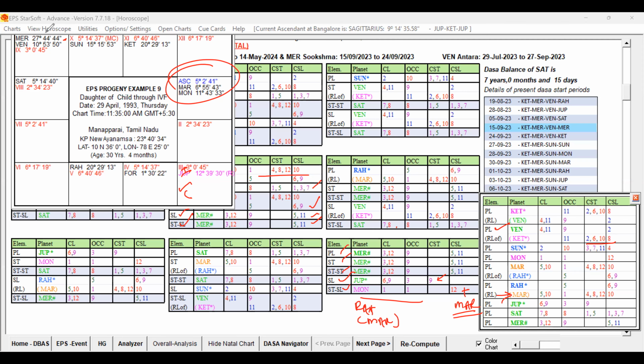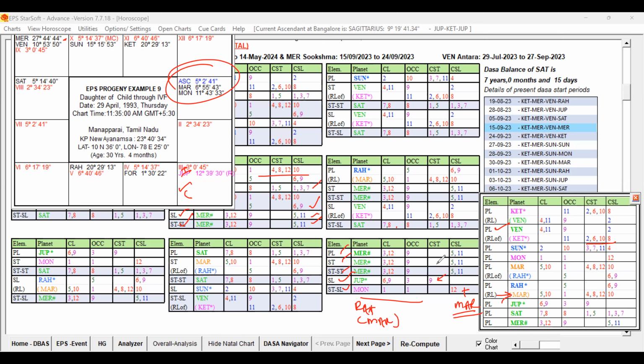The sign lord of Venus is aspected. That sign lord of Venus is Jupiter, which is aspecting Venus. How is Jupiter? Jupiter is also a good key planet. So that way, the destiny is favorable only. Some weakness is present, but not in a detrimental way. So that way, the destiny is favorable.